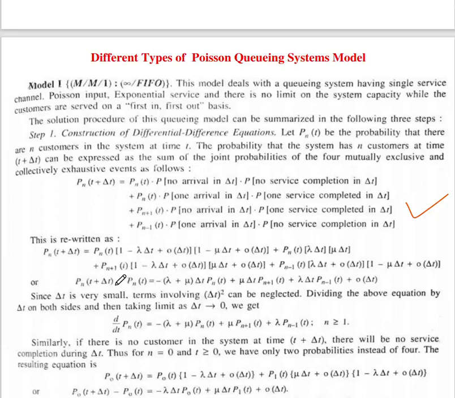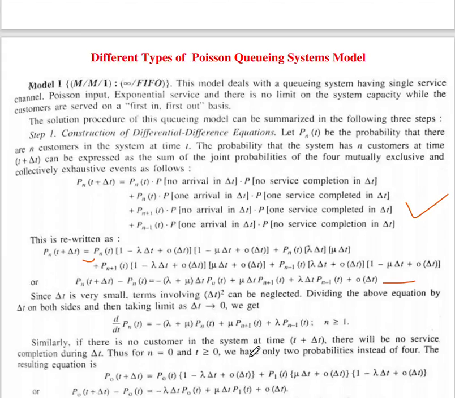So this can be written as Pn of t plus delta t minus Pn of t. If you transfer Pn of t to the left hand side, we will get minus lambda plus mu delta t Pn of t plus lambda delta t Pn plus 1 of t plus lambda delta t Pn minus 1 of t plus order of delta t. So after rearranging the terms, cancelling some terms and transferring to the left hand side, we will get this equation.